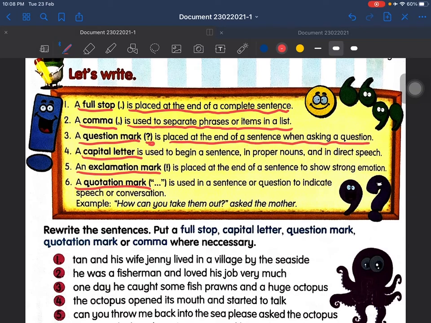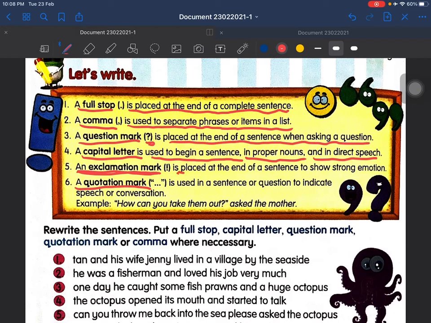The next one, number 4, is a capital letter. A capital letter is used to begin a sentence, in a proper noun and also in direct speech. Next one is number 5, that is exclamation mark, tanda seru in Bahasa Malaysia.